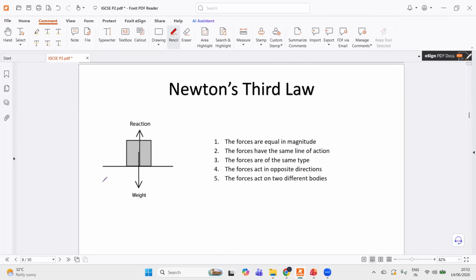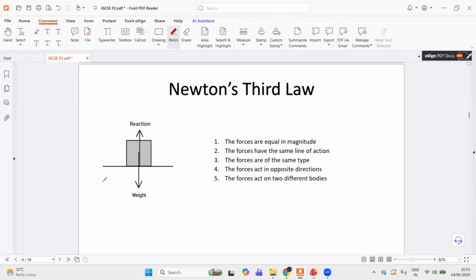Then let's analyze Newton's third law. So for two forces to be Newton's third law pair forces, it must fulfill 5 conditions. And these are the conditions. The forces must be equal in magnitude. The forces must have the same line of action. The forces must be of the same type. The forces must act in opposite directions. And the forces must act on two different bodies.